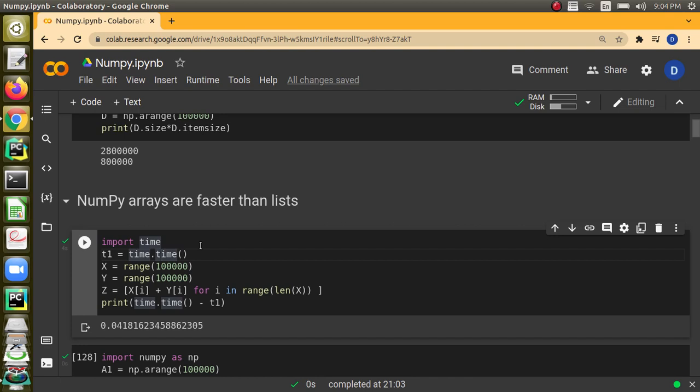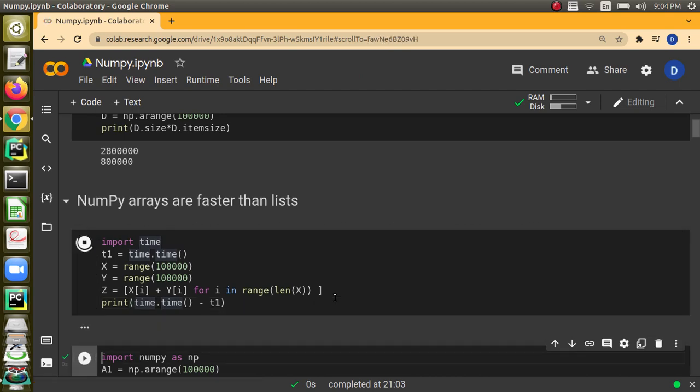Generate the sequence of 1 lakh elements, store it in X. Next generate a sequence of 1 lakh elements, store it in Y. And then we are using list comprehension for creating a list with elements added from X and Y. After that we are measuring once again the time. We are saying what is the time and find the difference. This will be the time taken for the entire computation. We just measure it. We see that it is going to be 0.04 millisecond.